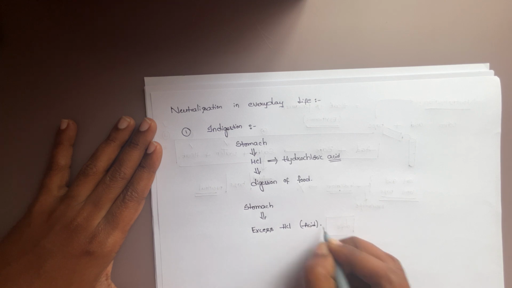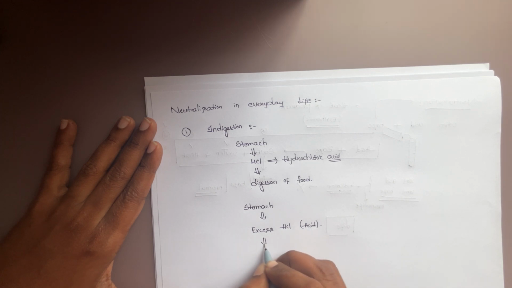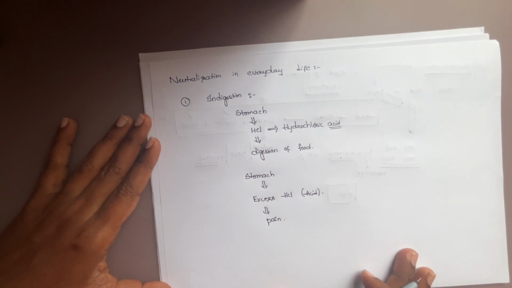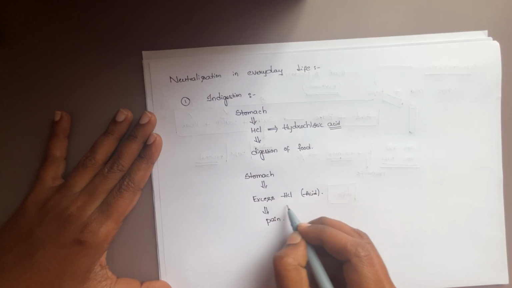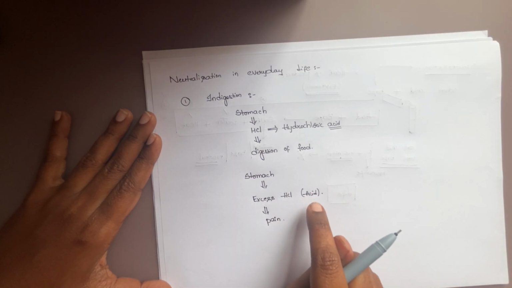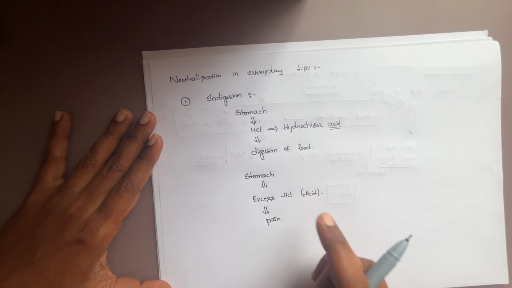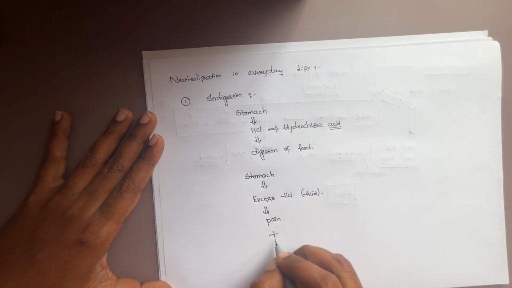Whenever excess acid is produced, it causes pain in the stomach. Whenever it causes pain in the stomach, we need to nullify the effect of acid in the stomach. To nullify the character of acid, we add a base.